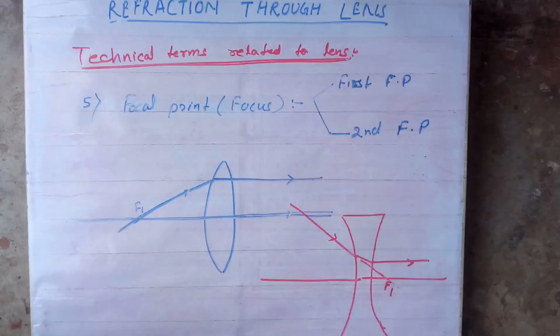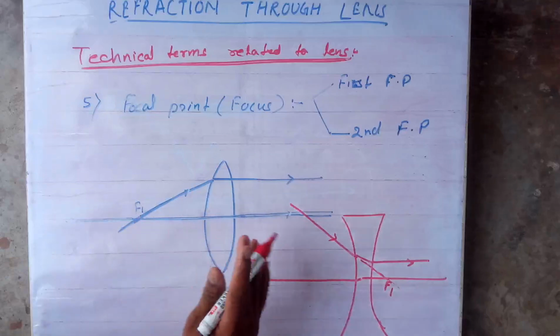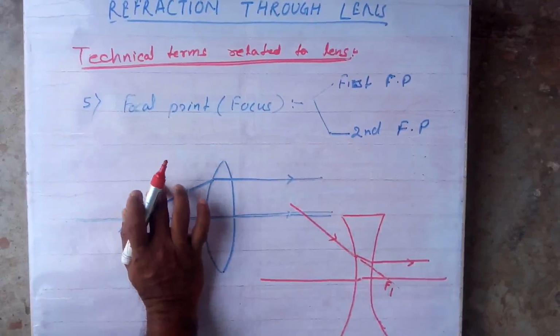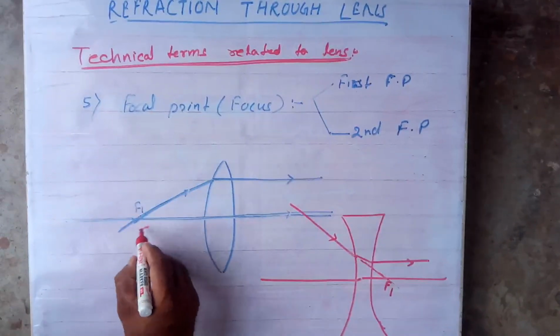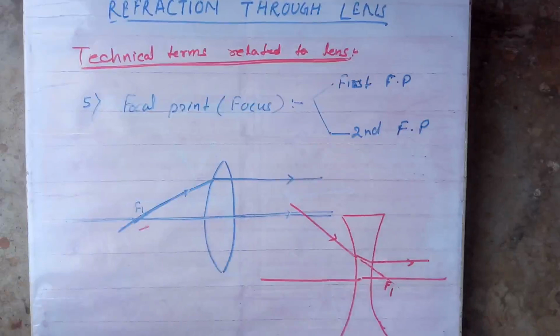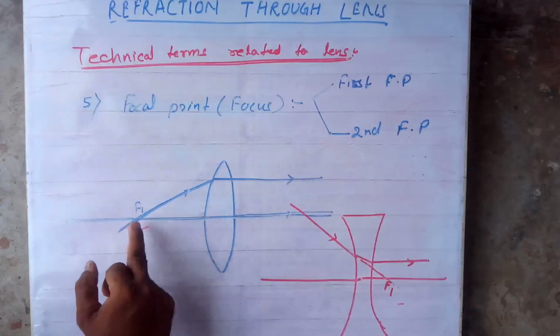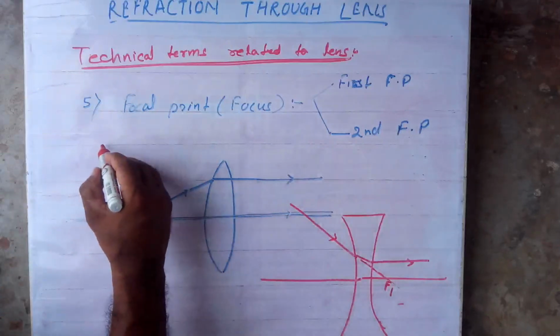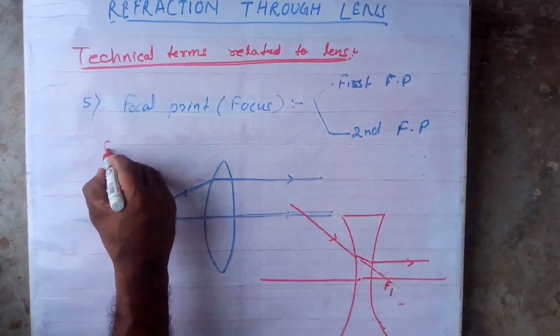These focal points are for the convex lens. For the convex lens, it is a real focus. For the concave lens, it is a virtual focus. Focus is singular and foci is plural.